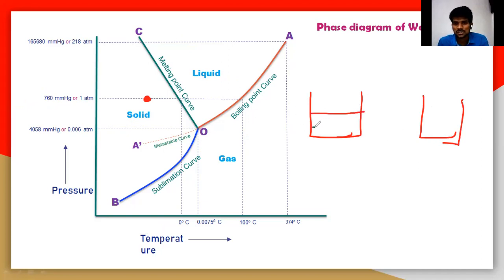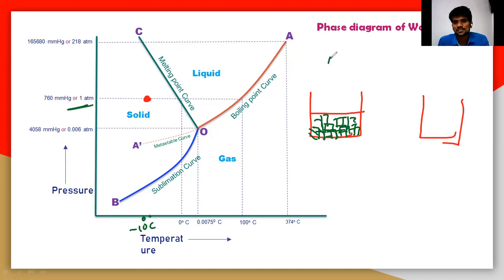So I'm taking the solid particles, the solid crystals like this. These are the ice particles, which are present at minus 10 degrees Celsius. At minus 10 degrees Celsius, at a pressure of 1 atmosphere, there are only solid particles.